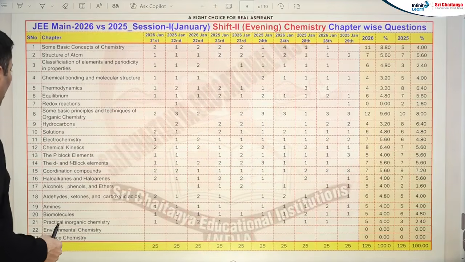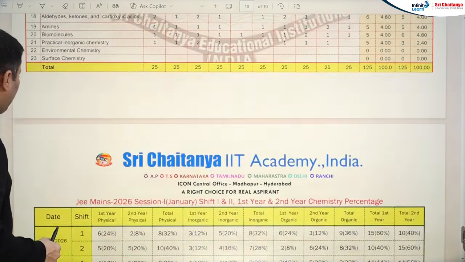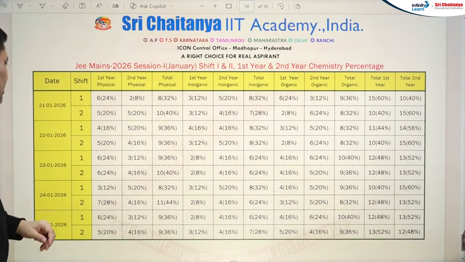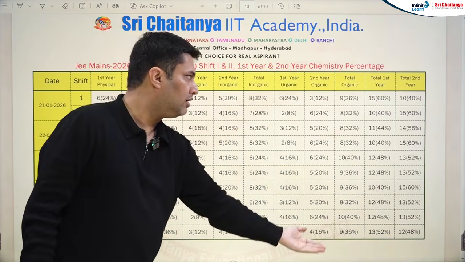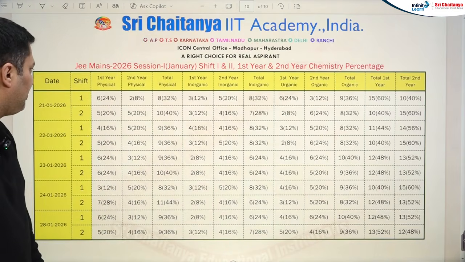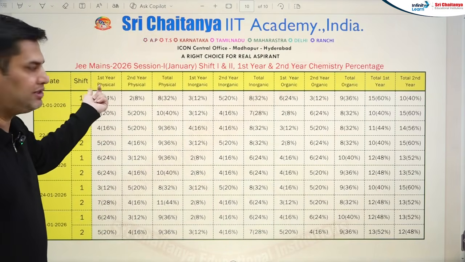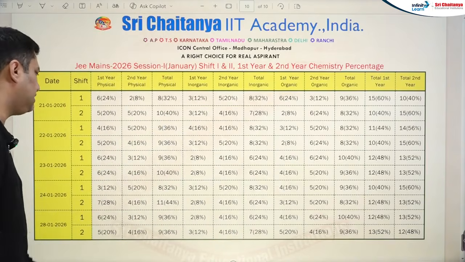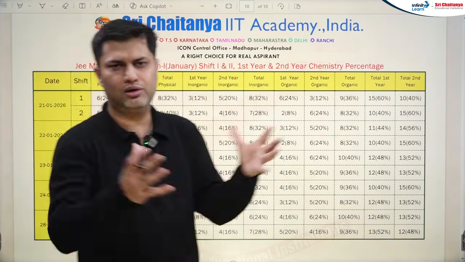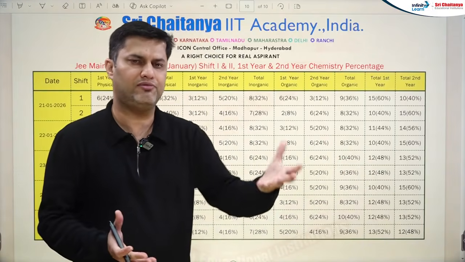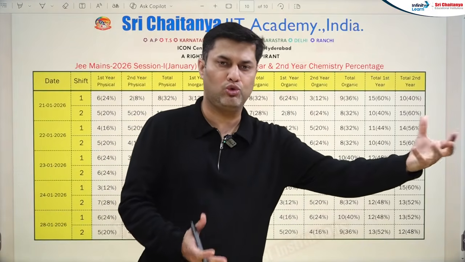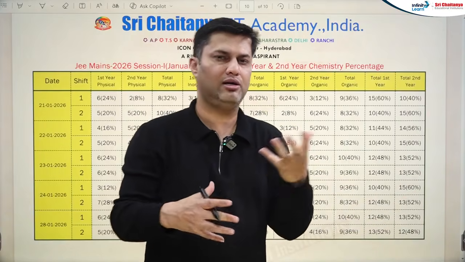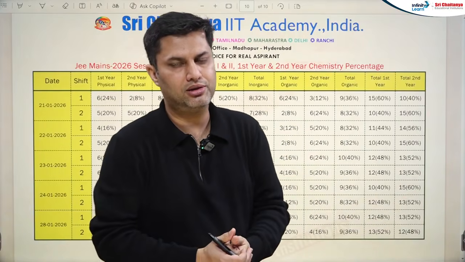And if I talk about the department-wise, physical, organic, inorganic, 11th and 12th, first year, second year, you can clearly see the distribution of each and every department, like physical chemistry for 11th and 12th, organic, inorganic for 11th and 12th. And you can see the weightage is pretty much equally divided. Physical chemistry, the calculations are more. Organic, inorganic were quite tricky. Organic was mixed with physical. So mixed-type concepts have also been asked in this year's JEE.